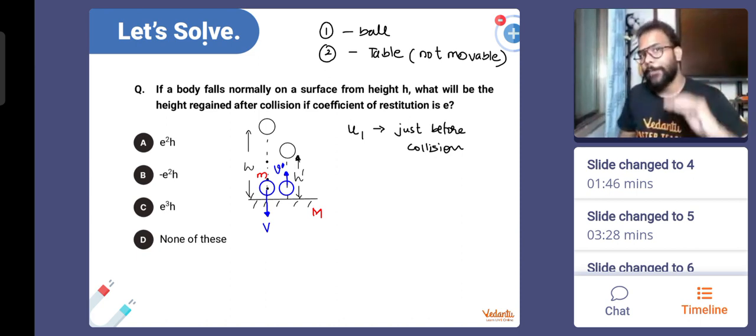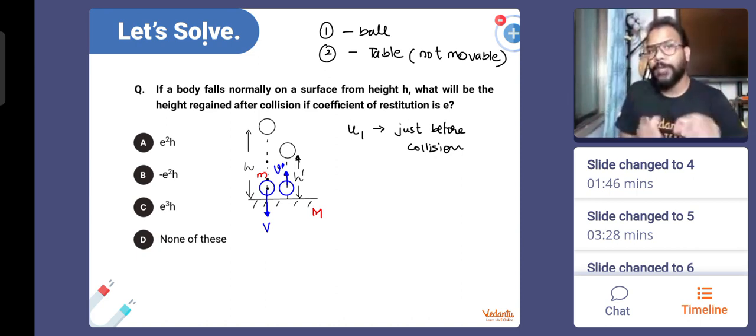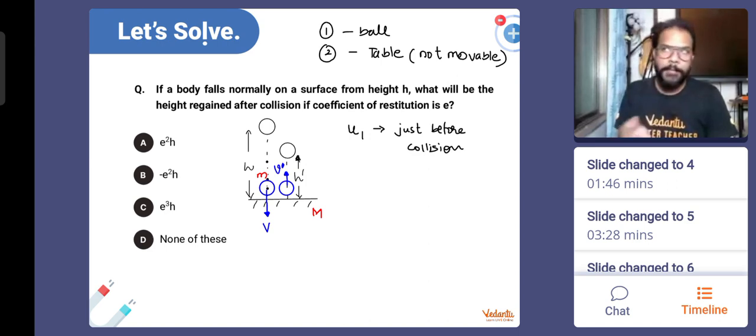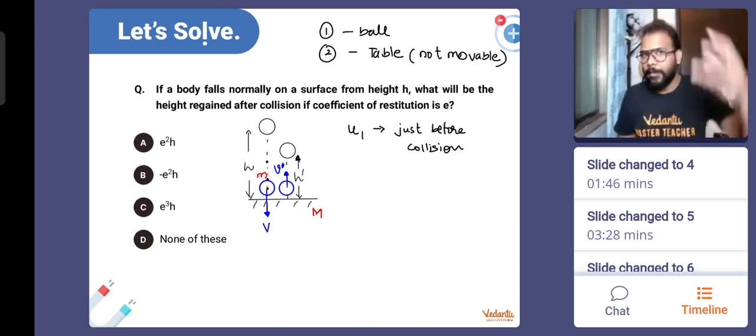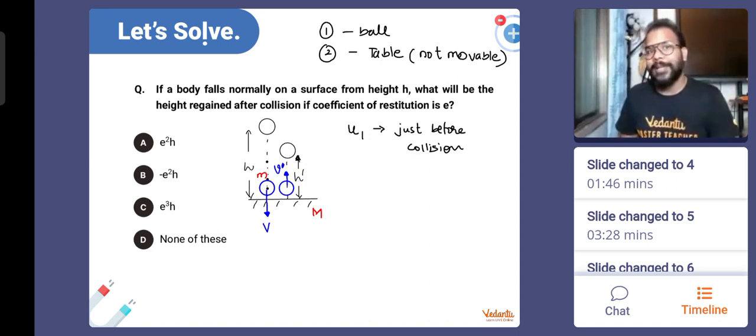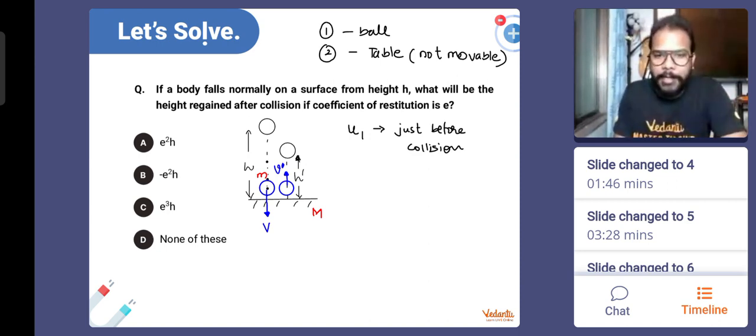So collision is going to happen when the ball is going to hit the ground or hit the table. So just before that collision, what is the velocity is what we call the velocity before collision. Previously in the previous class, all the questions that we solved, the body was not accelerating. Now the ball which is falling, its speed is continuously increasing. So when it is going to hit the ground, that is the velocity with which it hits the ground, or the table. Sorry, I'm calling it again and again ground, but it's the table that I want to talk about.